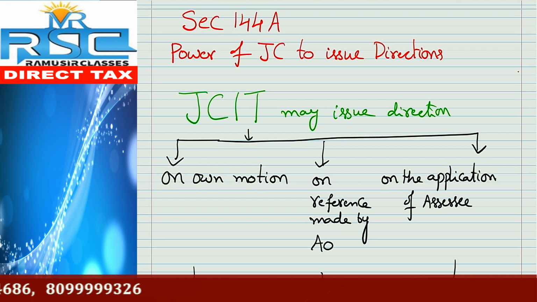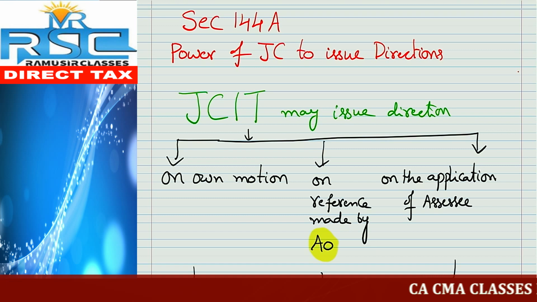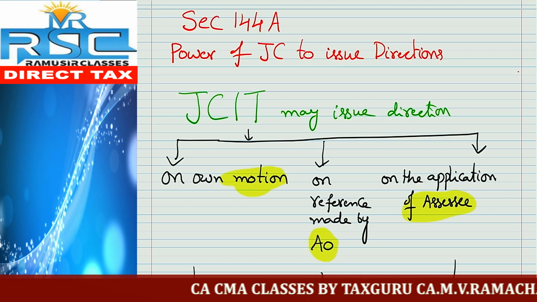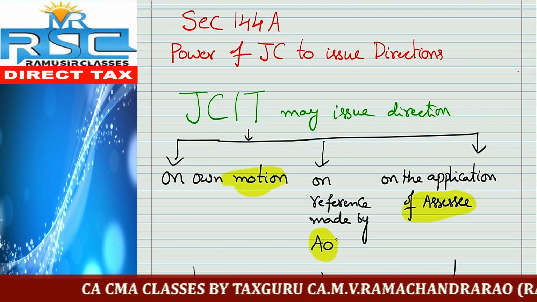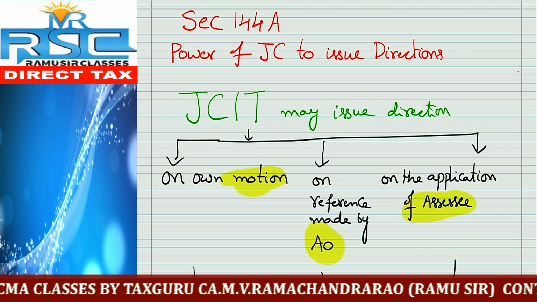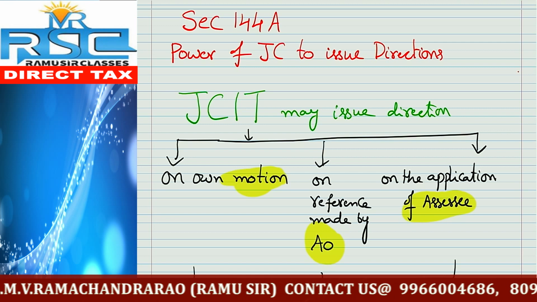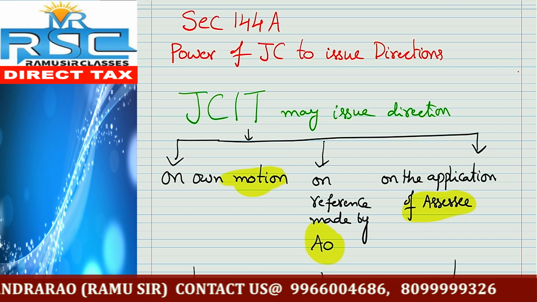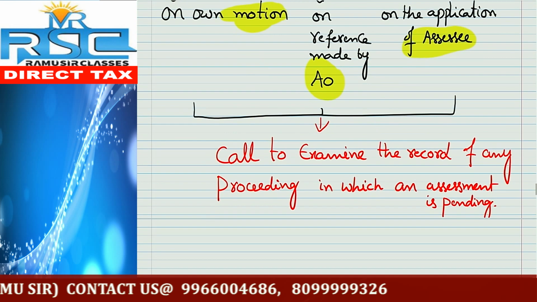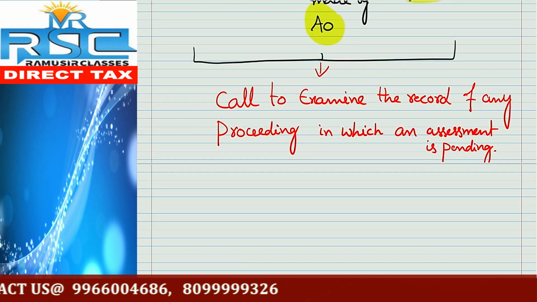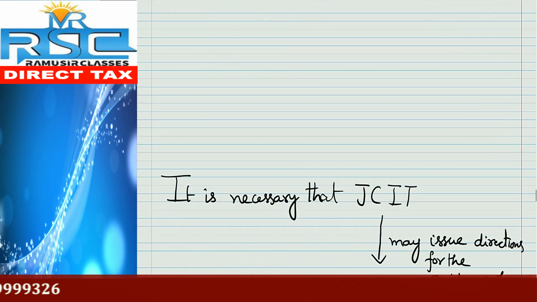Now joint commissioner shall issue directions on his own motion, or else on the reference made by the assessing officer, or else on the application made by the assessee. So three ways. First one is on his own motion, so this is self driven, or else based on the request of the assessing officer, or on the application made by the assessee. So two are based on request, that is assessing officer request or assessee request, and first one is anyhow self driven. So the thing is as follows: once he wants to issue the directions, he calls for the records and examines those records, and he will give his own directions.